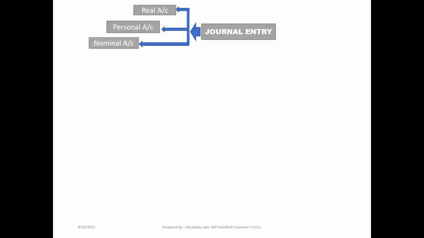Based upon the golden rules of accounting, we post the accounting entries at our general entry level. Coming to the golden rules of accounting, here we have three: one is real accounting, personal accounting, and the next one is nominal accounting.